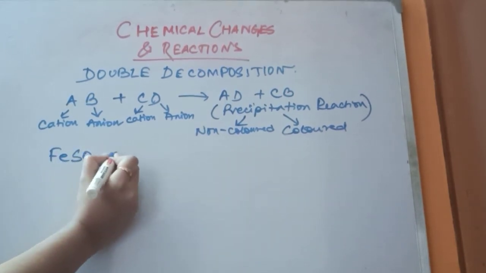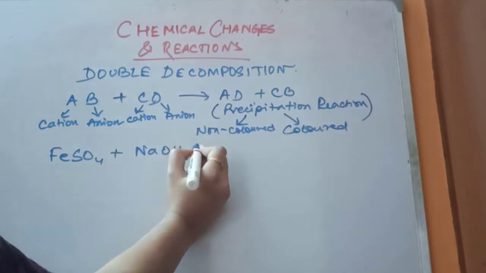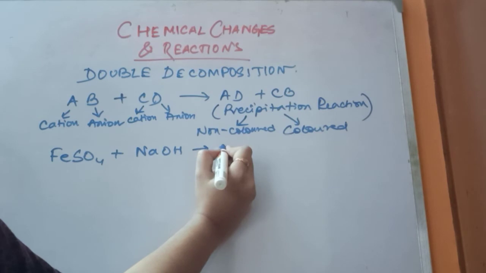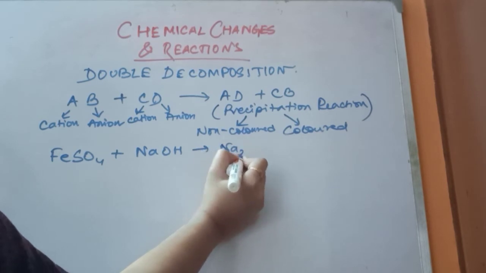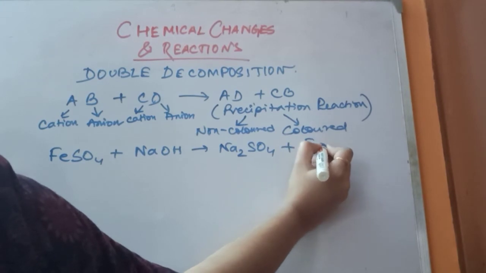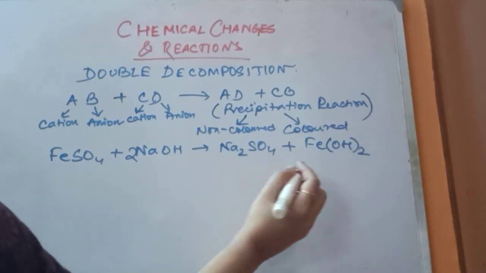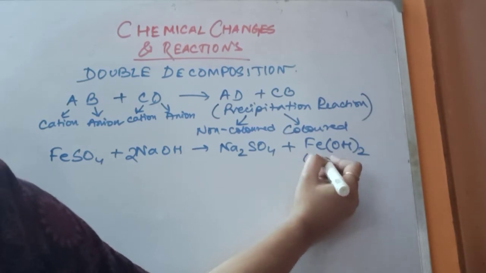Iron sulfate reacts with sodium hydroxide to form sodium sulfate and along with that iron hydroxide.